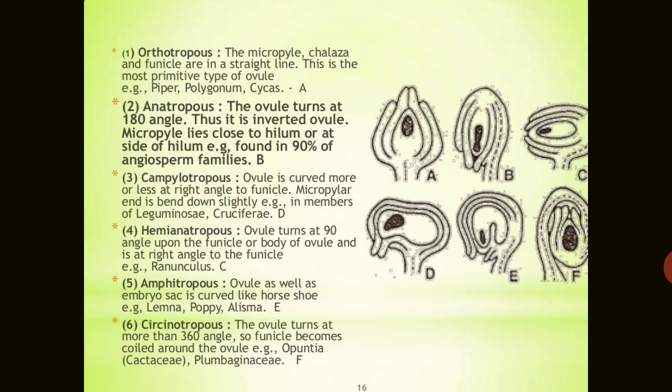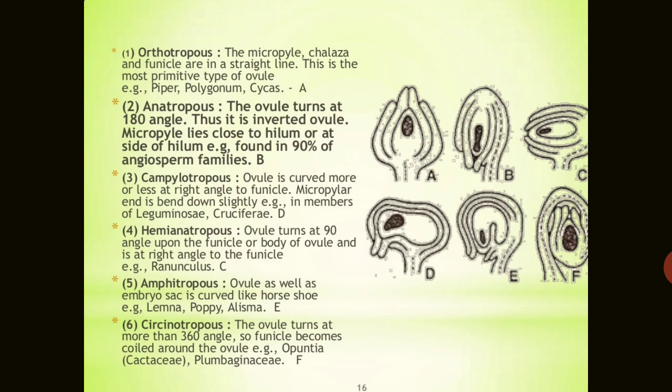And the next one is the anatropous. Anatropous means the ovule turns at a 180 degree angle. Thus it is an inverted ovule, in which the micropyle lies close to the hilum, at the side of the hilum. It is found in 90% of cases in the angiospermic family. So B type is very common.